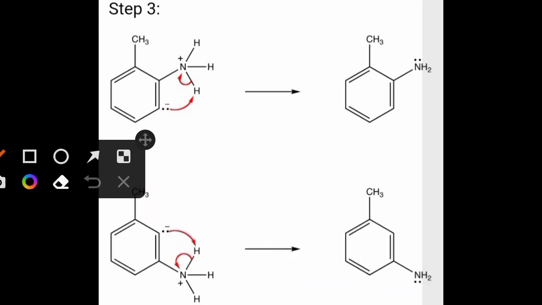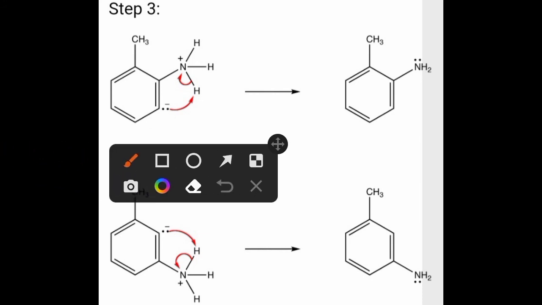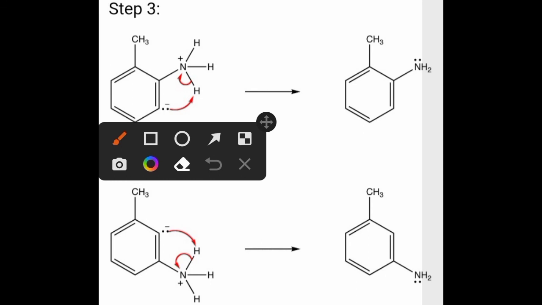where you can see that during this step you can write NH3 like this, all the hydrogens shown here separately bonded with nitrogen. This hydrogen is given out and gets bonded with this carbon atom with the pair of electrons present on that carbon, and only NH2 remains here.